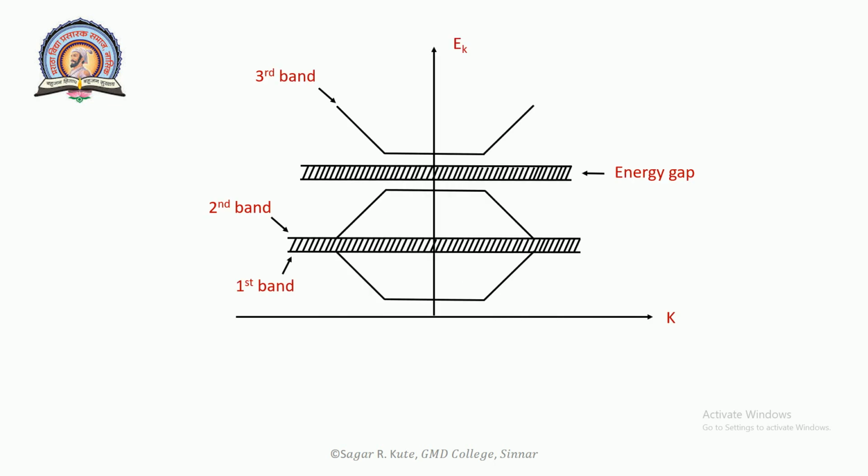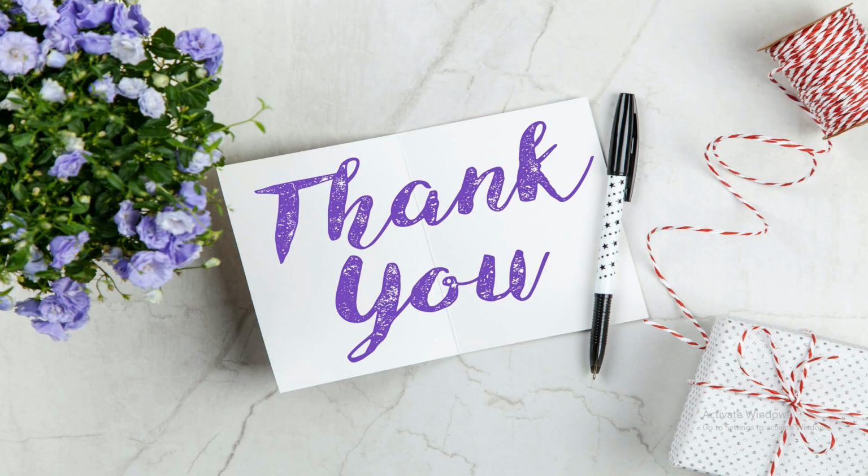Now this will be the diagram: first band, second band and third band. This will be the energy gap, E k versus K. Now in this lecture we will discuss the Bloch theorem with proof. Thank you so much.